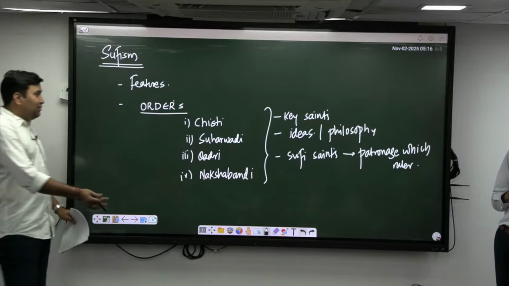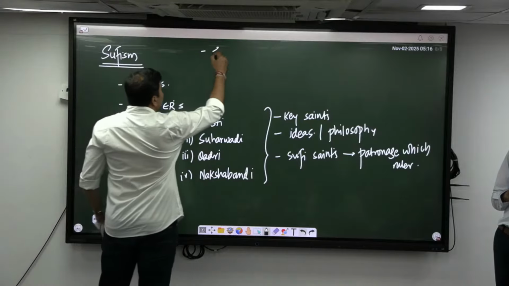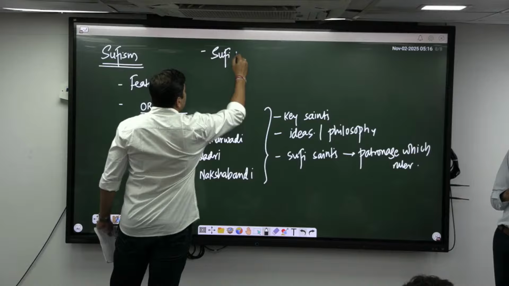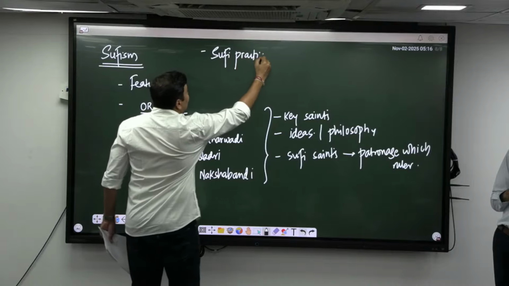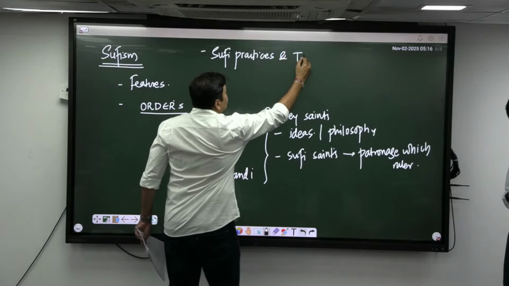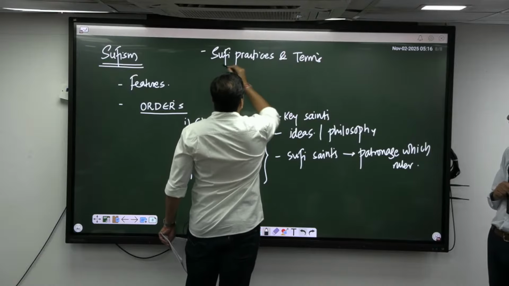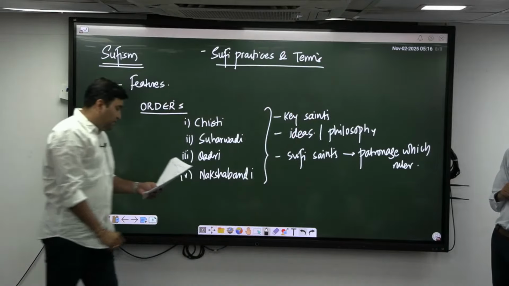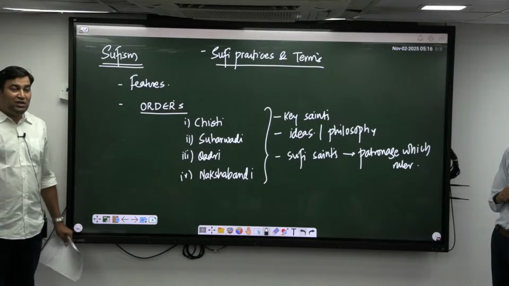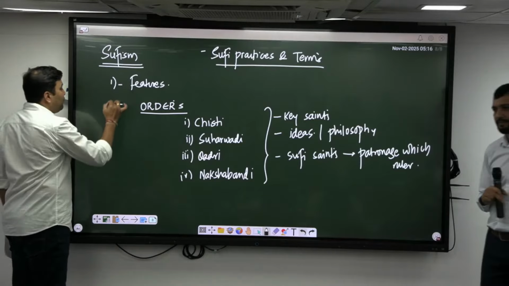And last and the most important point here is Sufi practices and the terms. For example, what is the meaning of Sama? Correct? Similarly, what is Zikr? What is Silsila? What is Murid? ये terms यहाँ पे पूछ सकते हैं ये लोग.